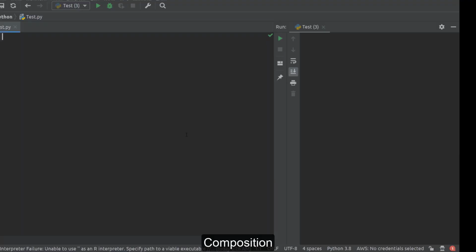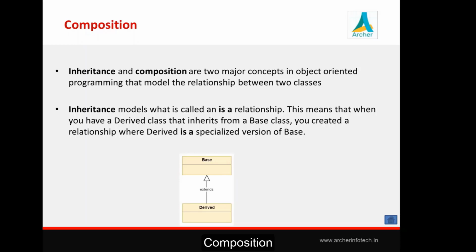Here we have already seen inheritance syntax. Suppose this is the animal class. Now we are writing the horse class, which is a child of the animal class. Whenever you define the horse class, it follows the interface and implementation of the animal class, plus it can have its own version also. So you can say horse is an animal. That is how you can understand the is-a relationship in inheritance.